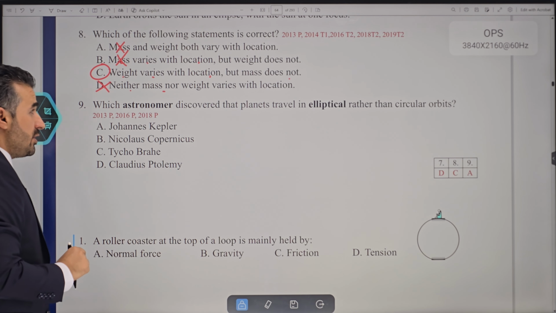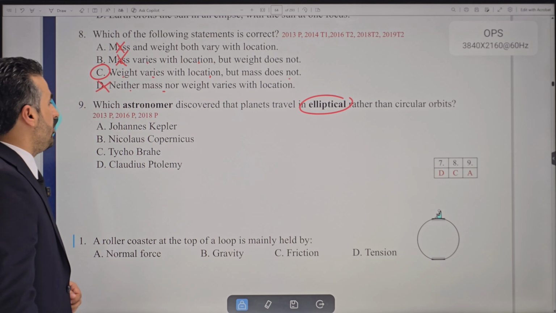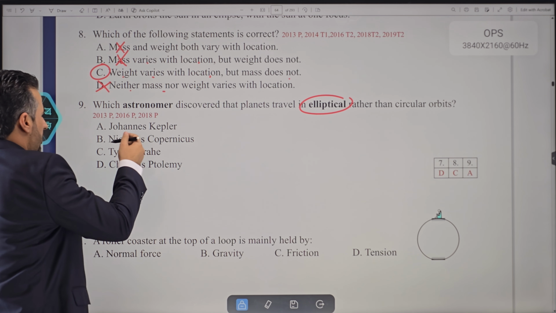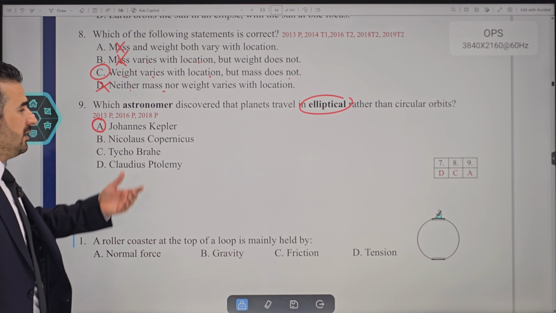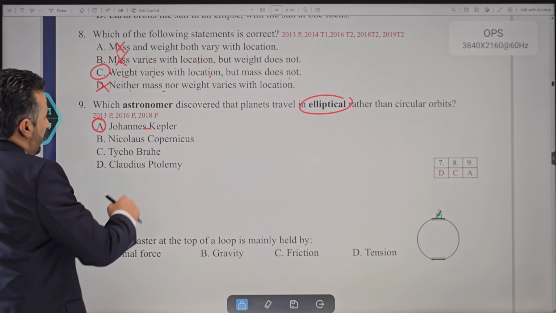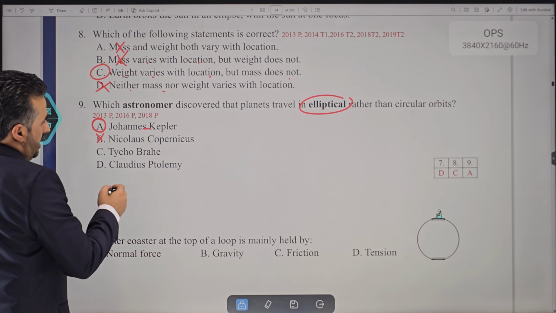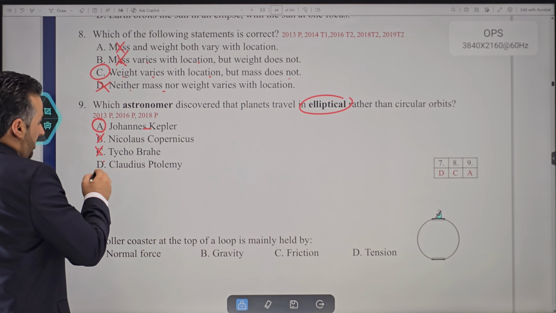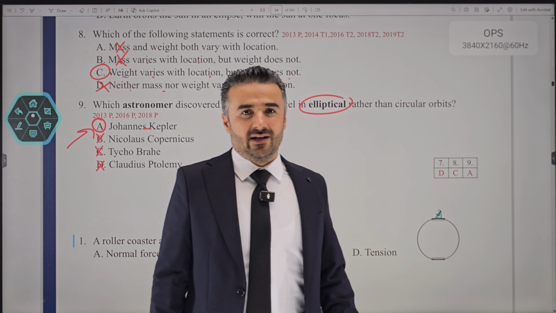Last question that we have says, which astronomer discovered that planets travel in elliptical rather than circular orbits? Now here we can say Johannes Kepler. That was the name of the scientist. Sometimes we pronounce it differently, but that is okay. And then the scientist Nicholas Copernicus, that is not. Tycho Brahe, whatever it is, that is also incorrect. Claudius Ptolemy, that is also incorrect. So it is Johannes Kepler. That is the correct scientist here.